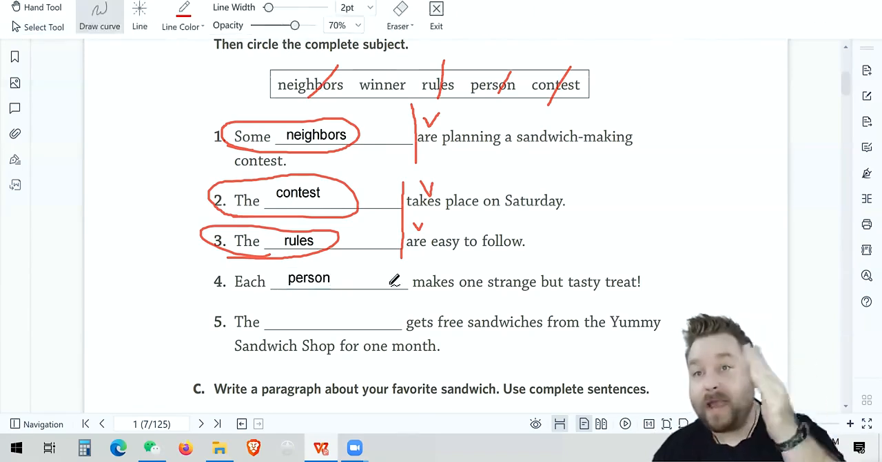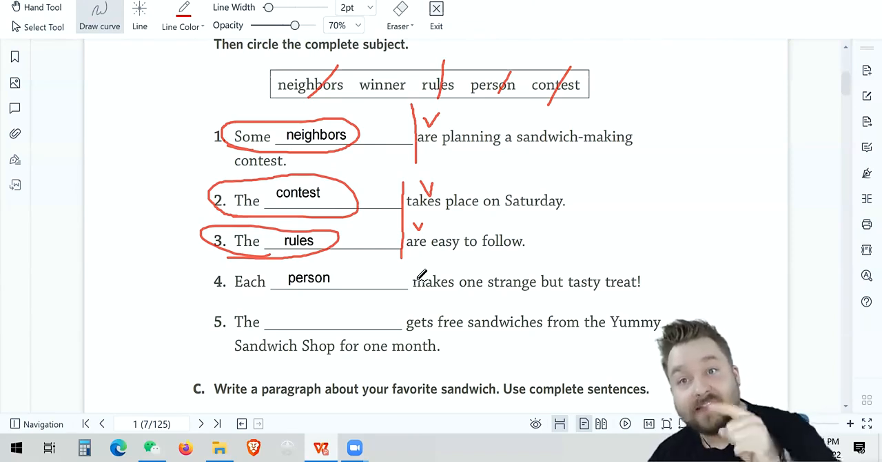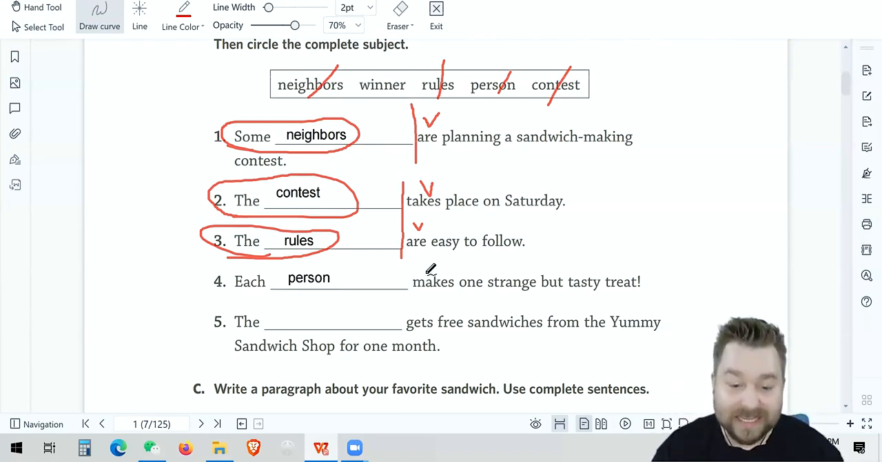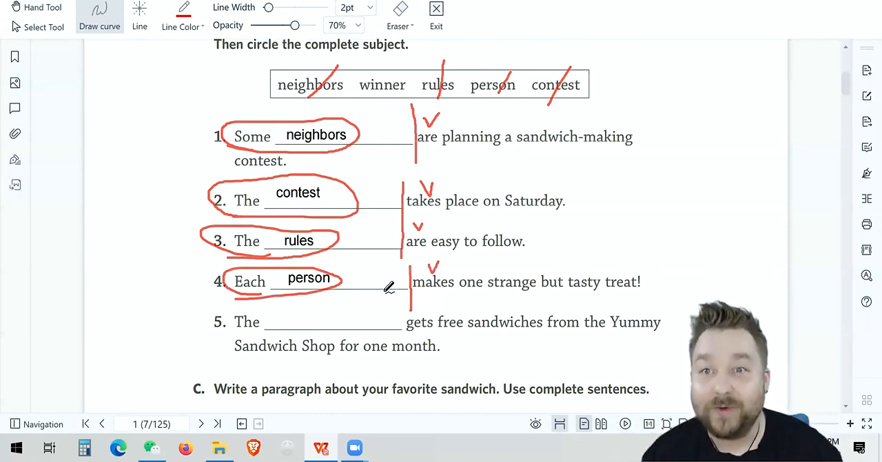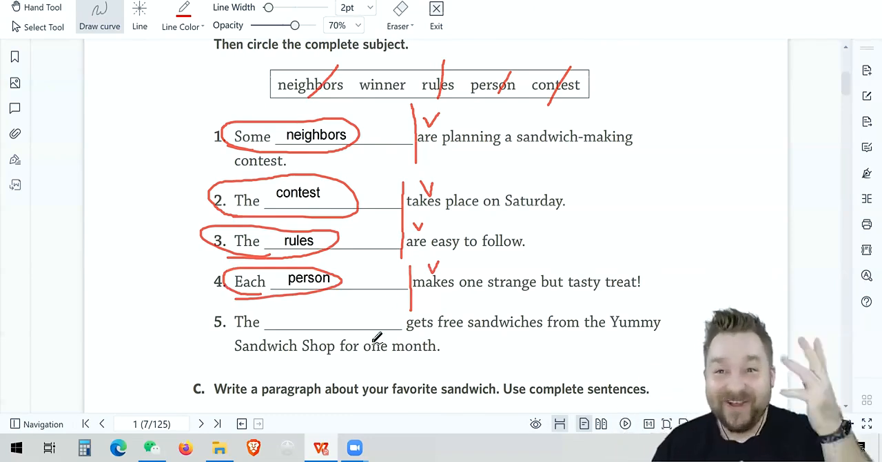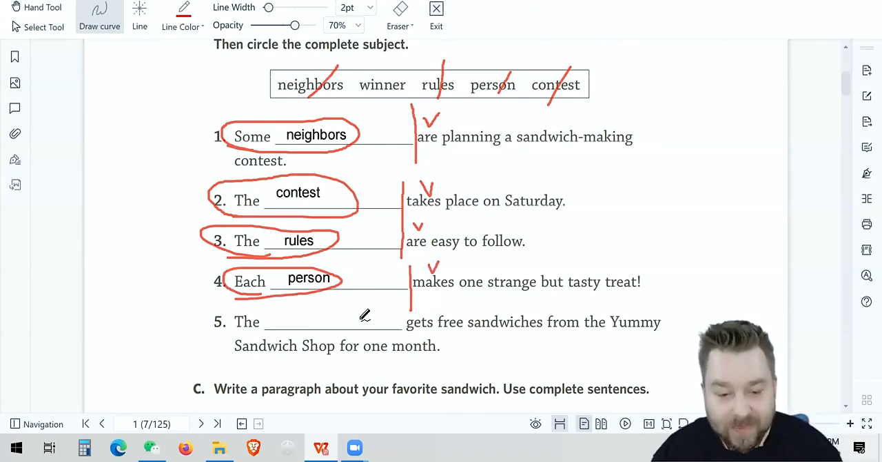So each person what? Makes. What? Makes. That's our verb. Makes is our do. So our complete subject is each person. Look at that. We're doing it so fast. I'm just looking at the computer now, right? No big deal.